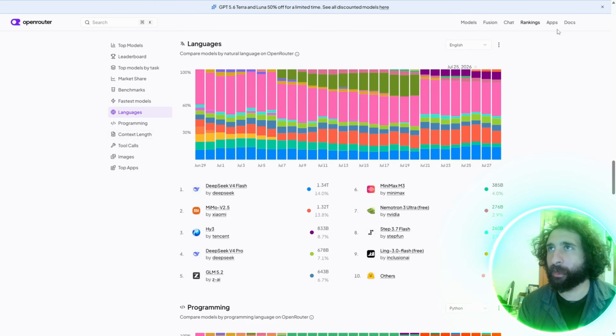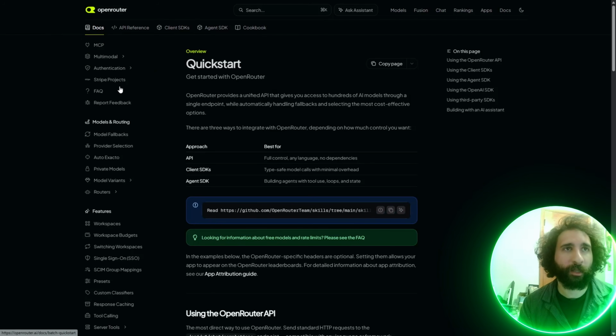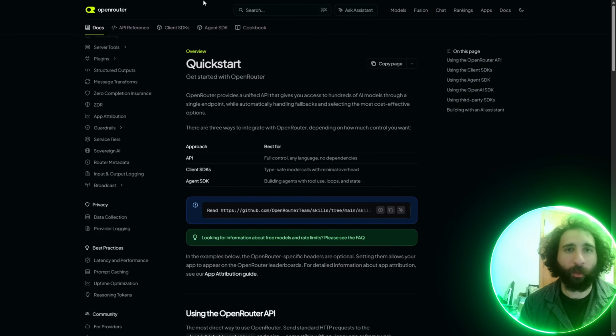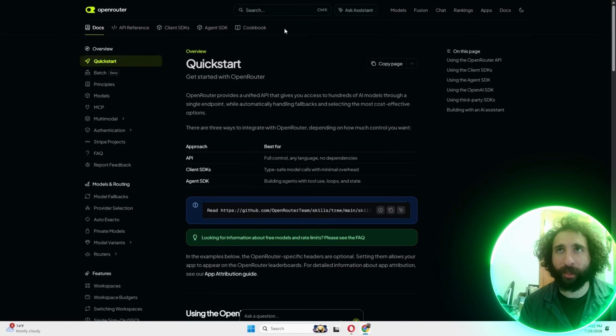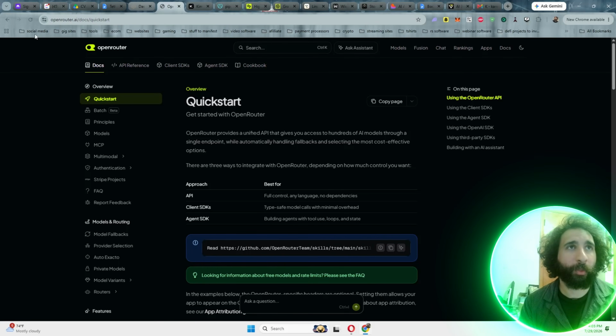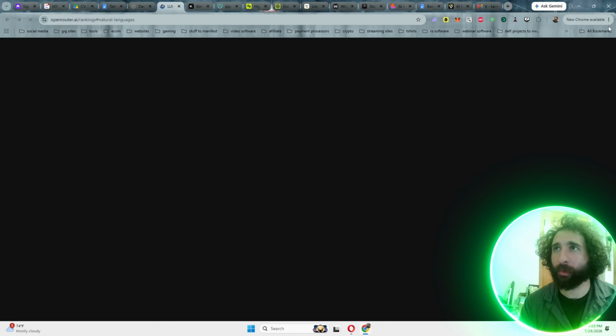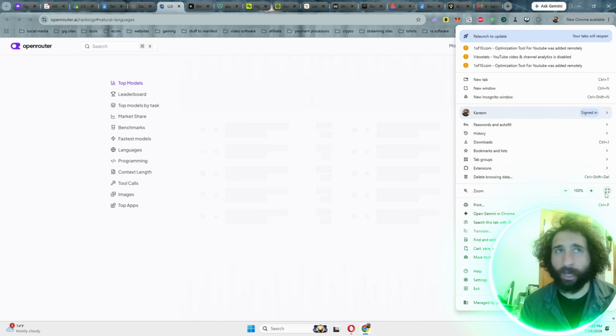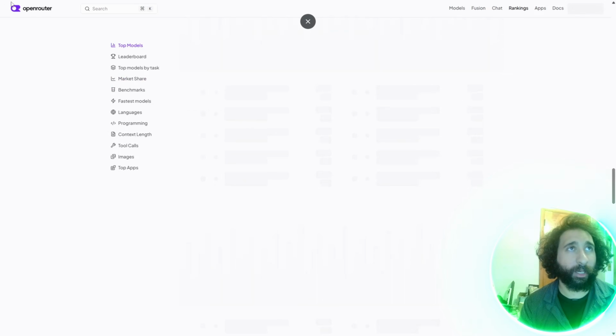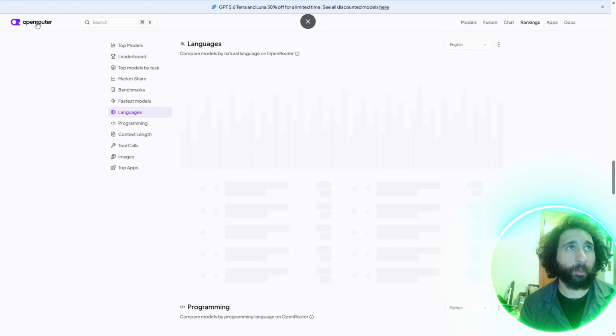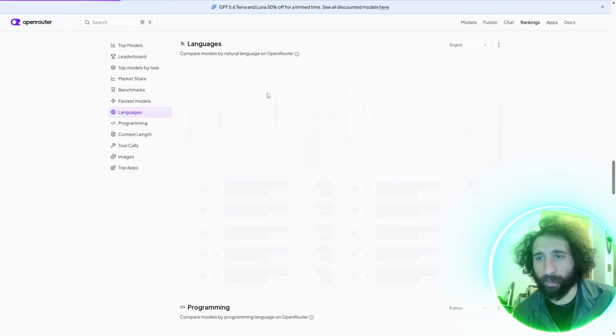Jump in, play with them. And also the documentation. So you can see the quick start. You can think of this like the white paper. How do you get started with everything? What do you do? So that is OpenRouter in a nutshell. Very simple to use, very easy to use. I think if you're going to use something right here, make it happen for you. OpenRouter is the place that you want to check out.